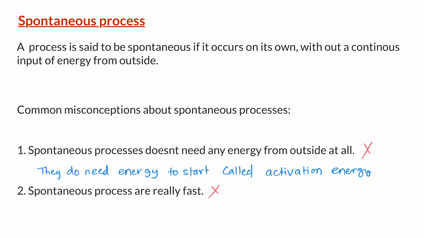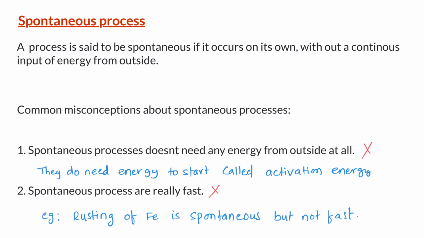For example, rusting of iron is a spontaneous process, but as you all know, it takes forever for a piece of iron to rust. So, spontaneous processes do require energy to start, and spontaneous process does not mean it is fast. Let us now discuss some examples of spontaneous processes.